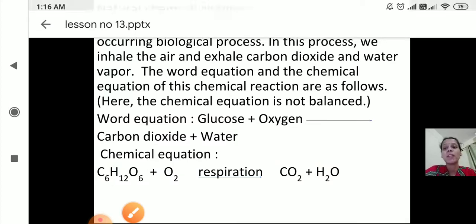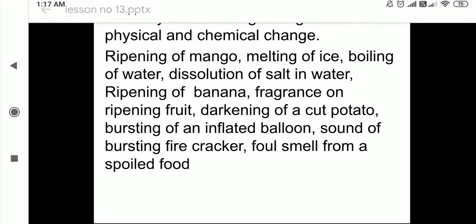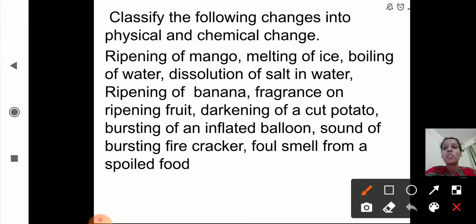Now the next part. Here a few changes are given. You will identify whether these changes are physical change or chemical change. At the start of the lesson we studied chemical and physical change. In a chemical change, the chemical composition will change and we will get a new substance. But in a physical change, the chemical composition of the substance will not change and we will not get any new substance. Only the appearance of the substance will change. That is physical change. So we know the definitions. Now we will identify whether the changes are chemical or physical.